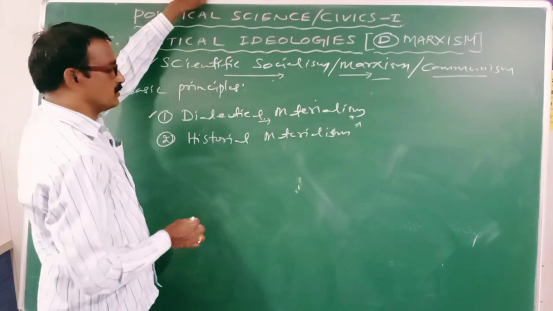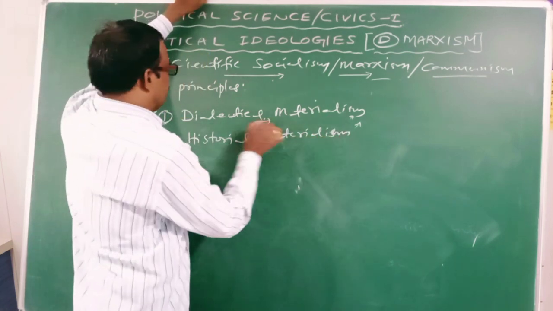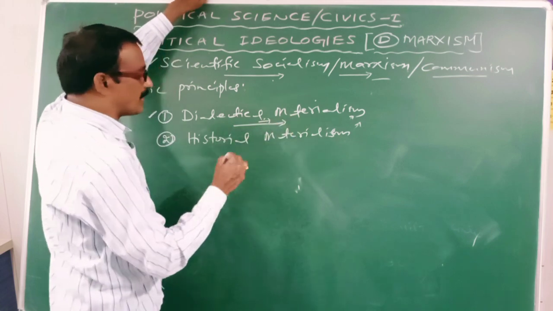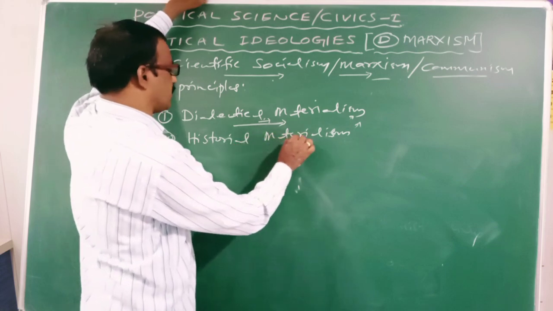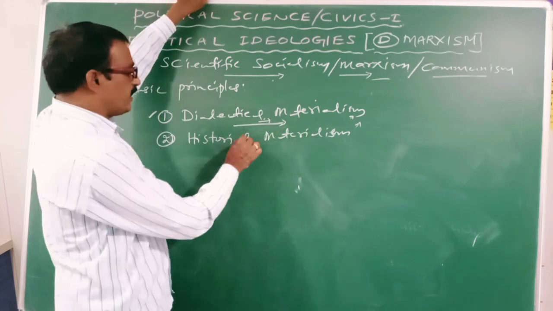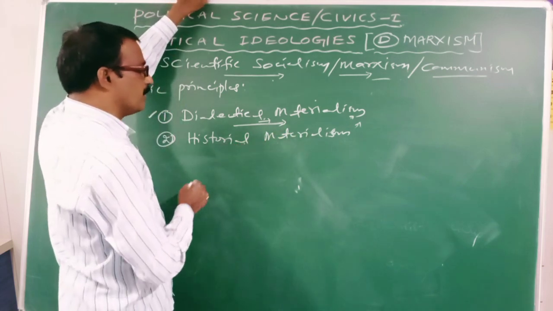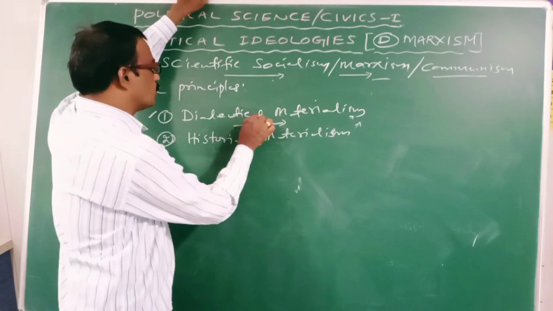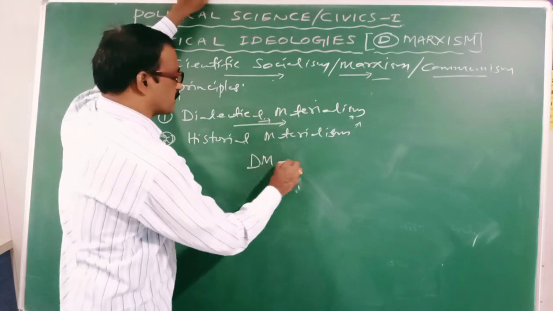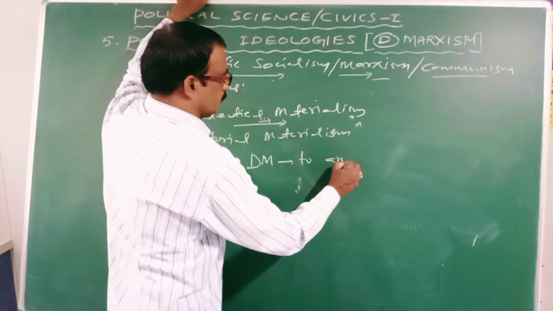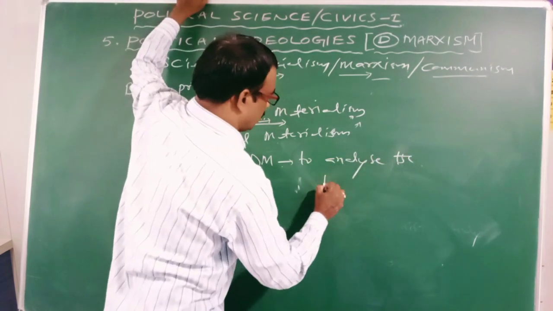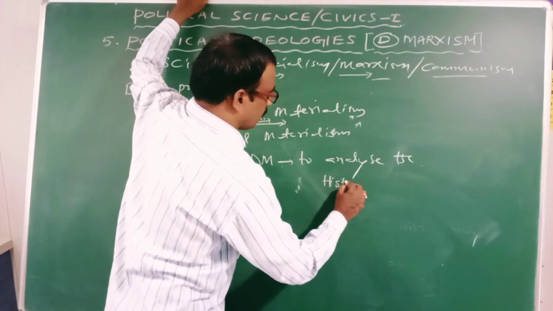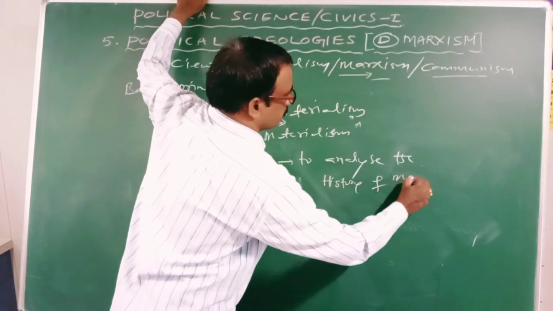Karl Marx used dialectical materialism to analyze the history of human beings, hence it is called historical materialism. Why is it called historical materialism? Because Karl Marx used dialectical materialism to analyze the history of mankind.